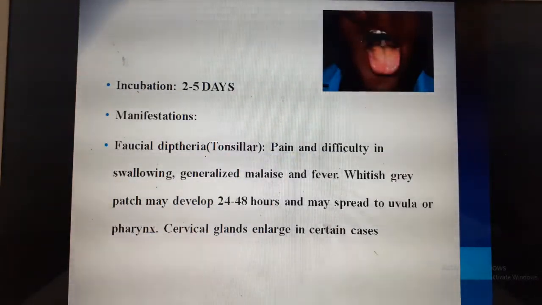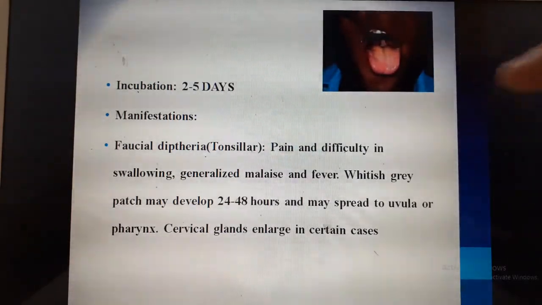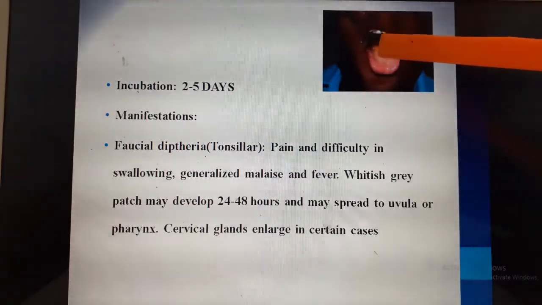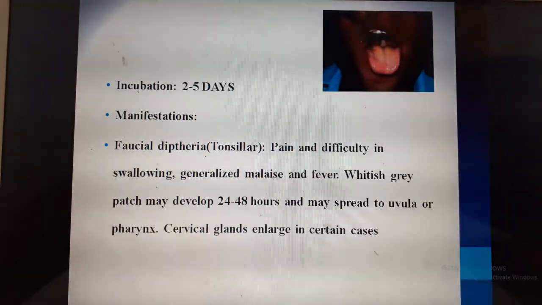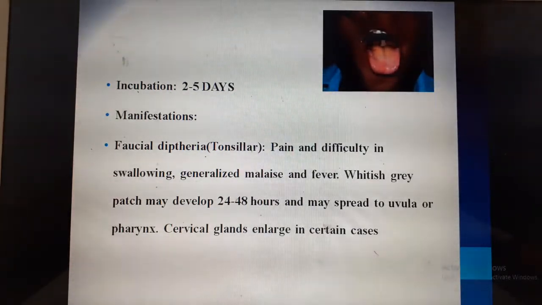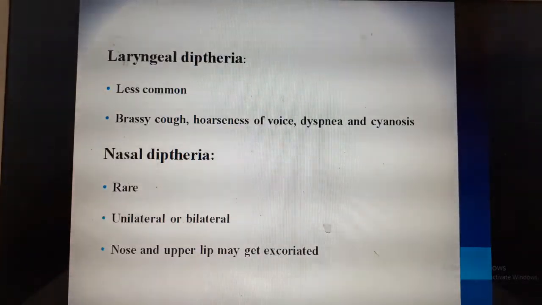The facial or the tonsillar is a common type of diphtheria. As you can see in the picture, the typical white portion, a white patch here. It's otherwise called tonsillar diphtheria. They can have pain and difficulty in swallowing, generalized malaise and fever, and you can see a whitish grey patch on observation. Sometimes you will find the cervical lymph nodes also being enlarged.